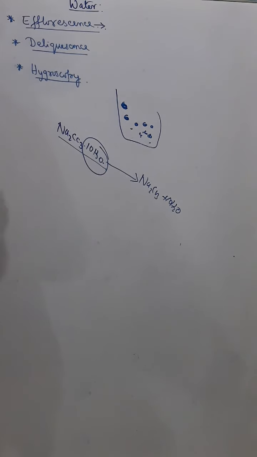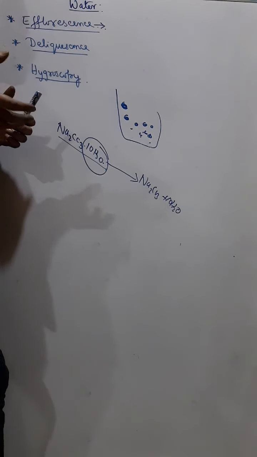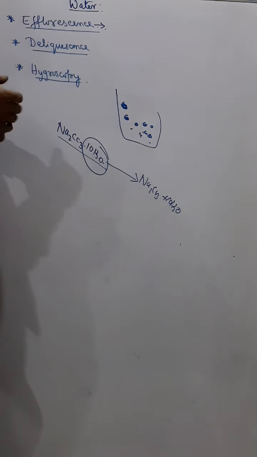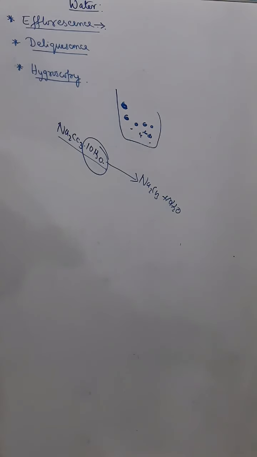There are certain substances which, when exposed to air, absorb moisture from the atmosphere, and ultimately dissolve in that moisture and become a saturated solution, because the moisture is less and the solute is more. So they ultimately change into liquid, because they absorb so much moisture that they ultimately dissolve in it and become a saturated solution. So that is called deliquescence, and the substances are called deliquescent substances.